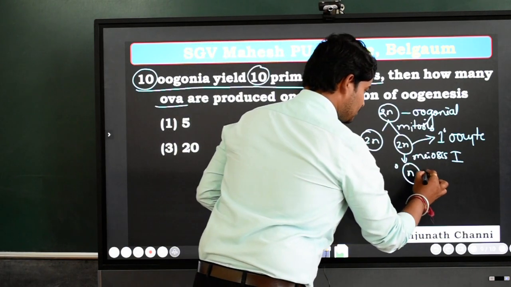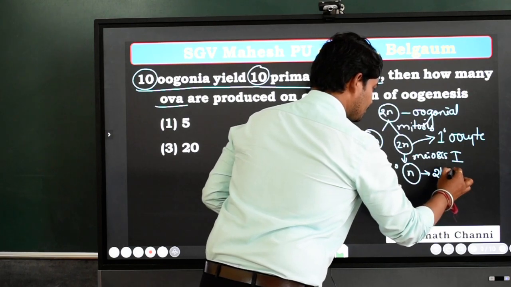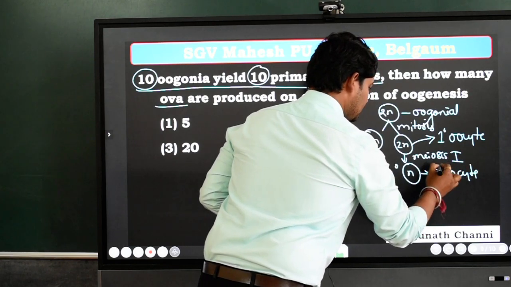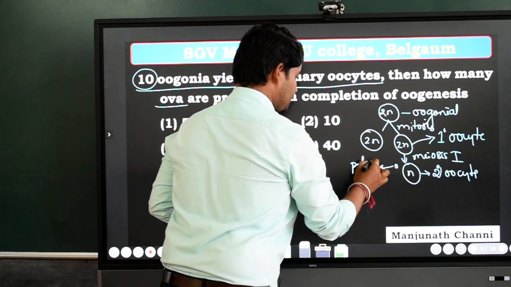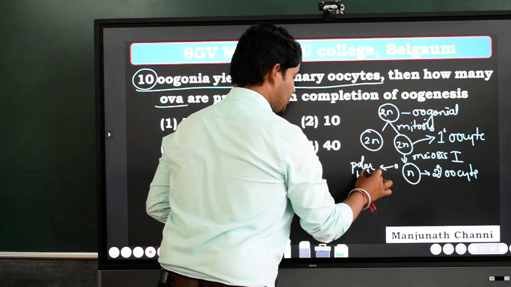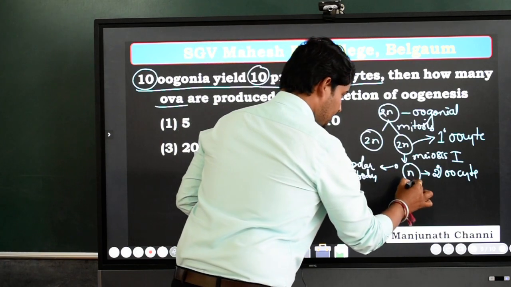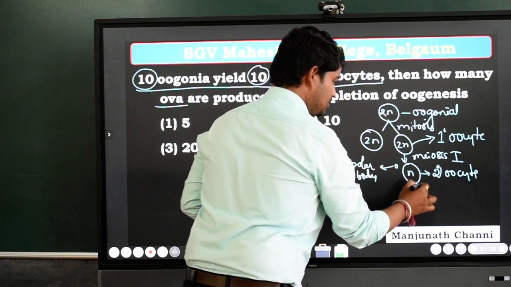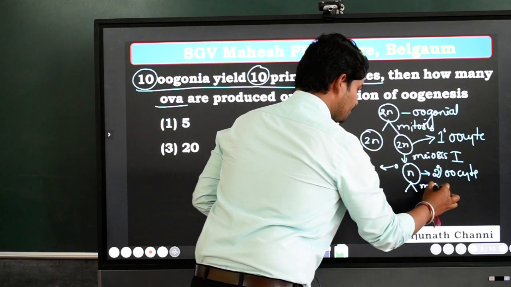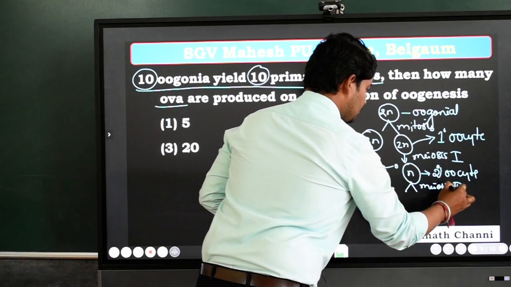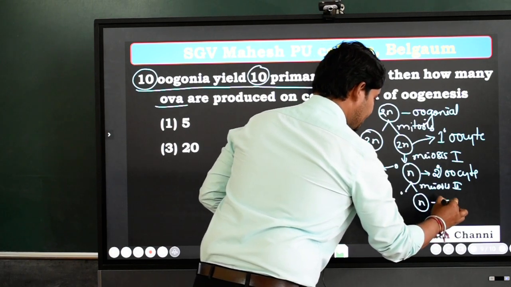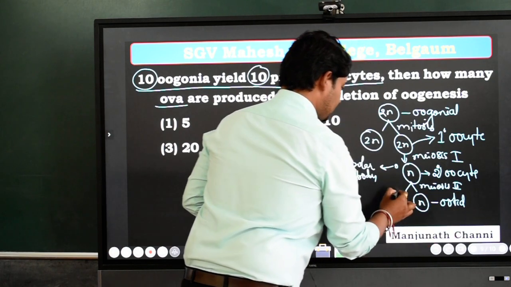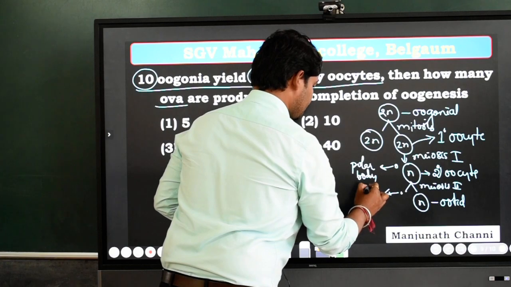Out of this, one is called the secondary oocyte, and the other one is called the polar body. The secondary oocyte again will undergo unequal division in meiosis 2 to form the ootid and a polar body.